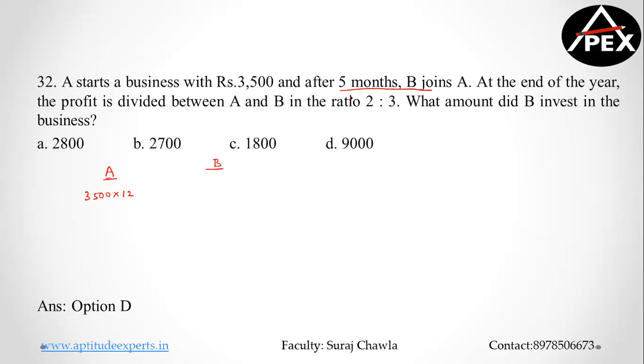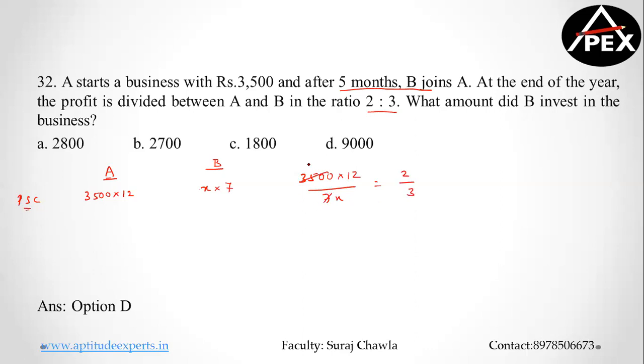Now B's money, B joins after 5 months. Clear? So I do not know how much B invested, but I know B has invested for 7 months only. So this becomes their profit sharing ratio. Now, as per the question, their profit sharing ratio is 2:3. So can I say 35,000 into 12 by 7x is in the ratio of 2:3?